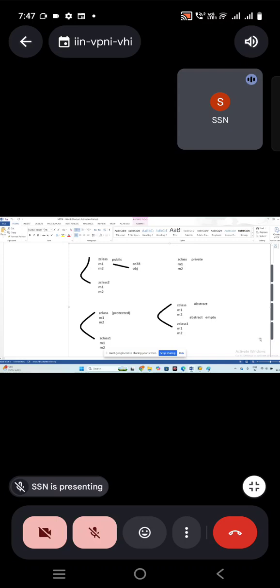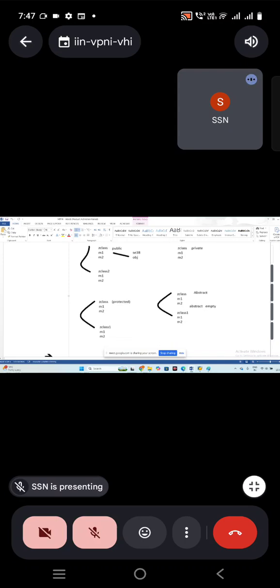But it is showing like protected only, right? Then what is the difference between protected and abstract? Means in protected you are copying only into the child classes. Here also same, but abstract is a class where at least one method should be an abstract method. What is this abstract method? Means the method which is empty.